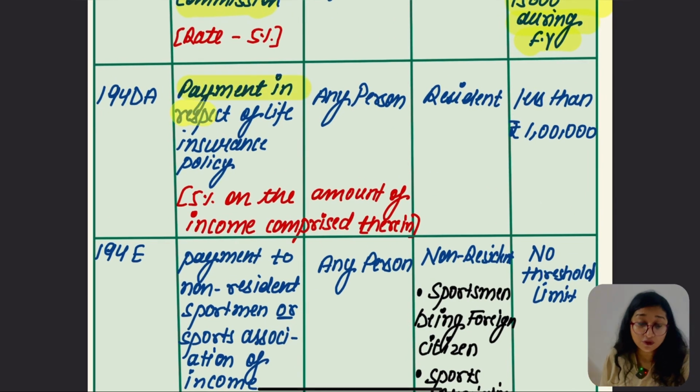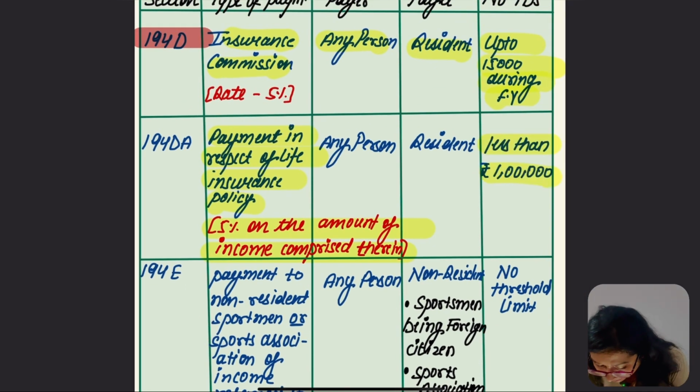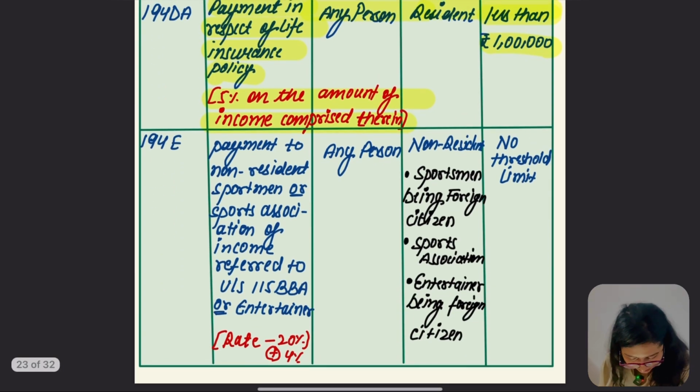Let's go for 194DA, which is about payment in respect of a life insurance policy. Here the rate is 5% of the income comprised therein, but if the amount is less than 1 lakh then no TDS is applied, and if it is more than 1 lakh, then the 5% rate is applied. The payer is any person and the payee is a resident. Let's go for 194E.